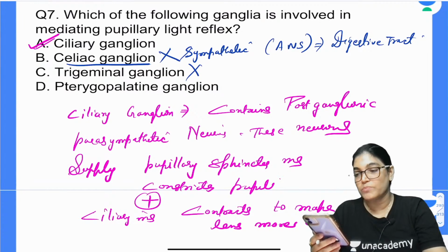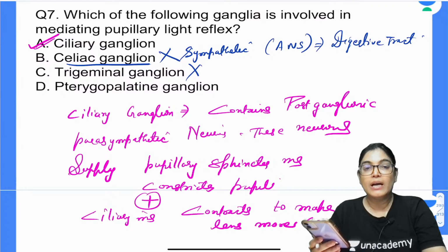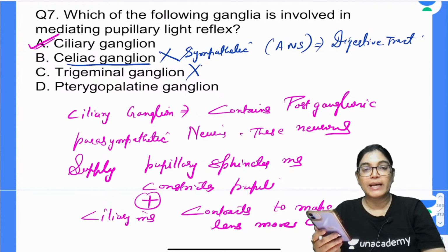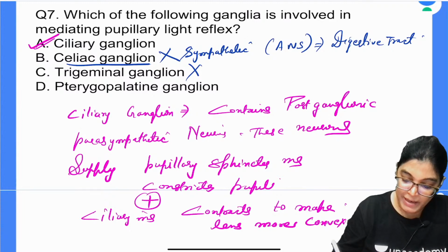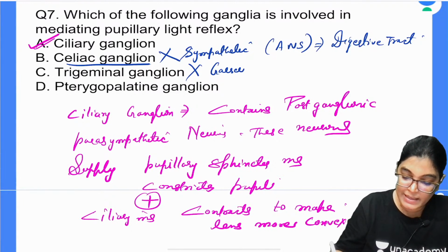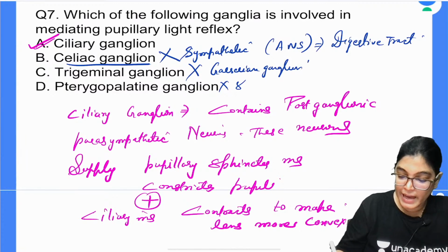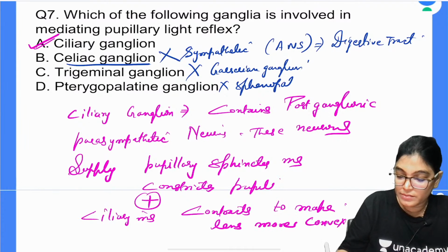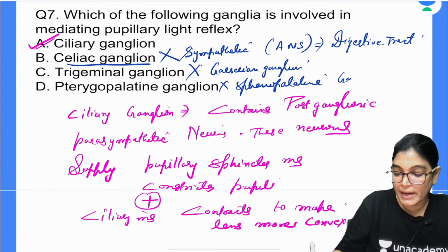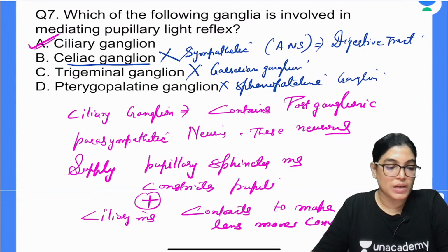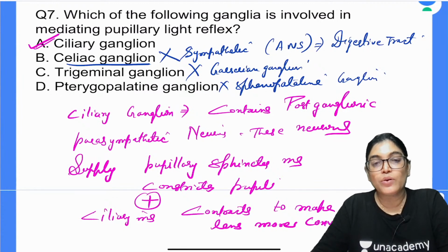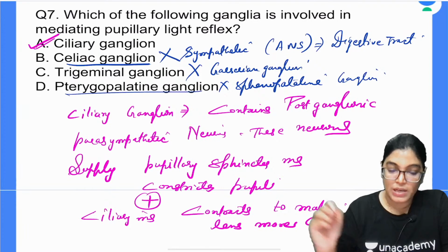What about the other option? Pterygopalatine ganglion, also called sphenopalatine ganglion, just as trigeminal ganglion is also called Gasserian ganglion. This is a parasympathetic ganglion located in the pterygopalatine fossa.